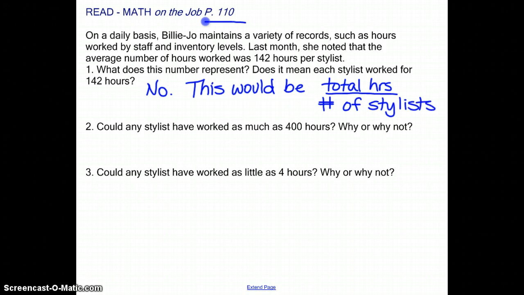Then question 2, could any stylist have worked as much as 400 hours? Why or why not? Okay, probably not. Could they, ideally? Given only the number 142 hours as an average, they could have, but it's very, very, very unlikely, because that would be working 20 hours a day for 5 days of the week, the whole month. So yes, it is possible, but very unlikely.